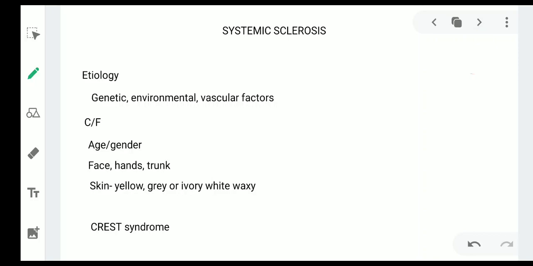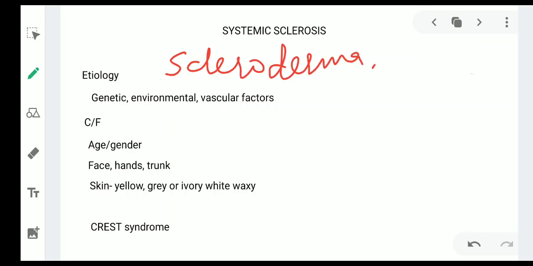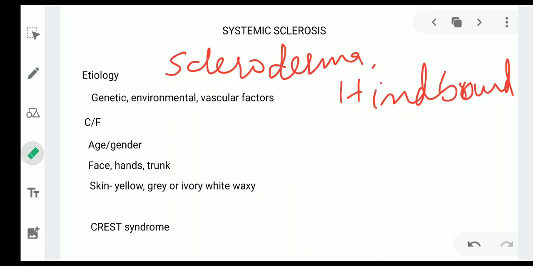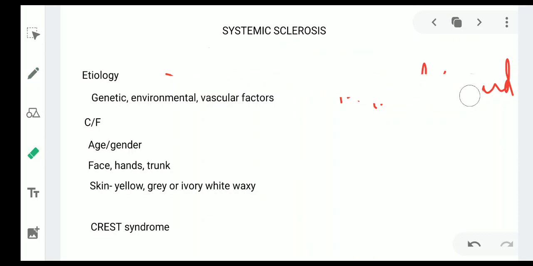Now coming to the next topic, that is systemic sclerosis. It is also known as scleroderma or hidebound disease. It is a systemic connective tissue disease characterized by vasomotor disturbances, fibrosis, subsequent atrophy of the skin, subcutaneous tissue, muscle, and internal organs, with associated immunological disturbances.